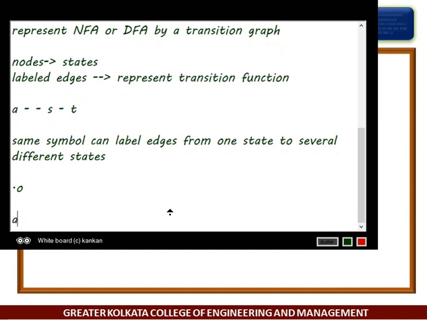Now, any character star .o, where any stands for printable character.